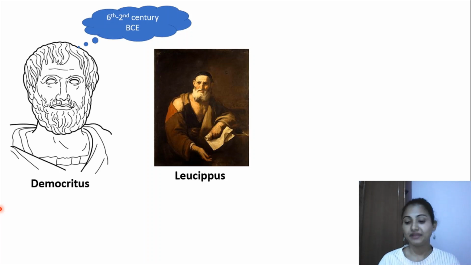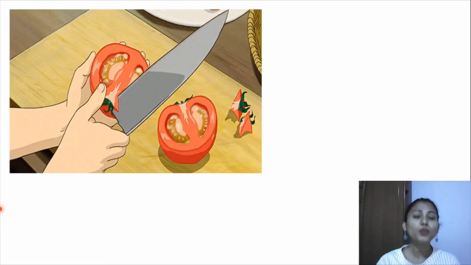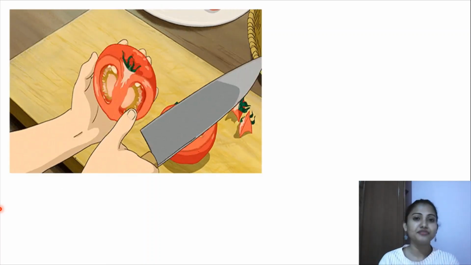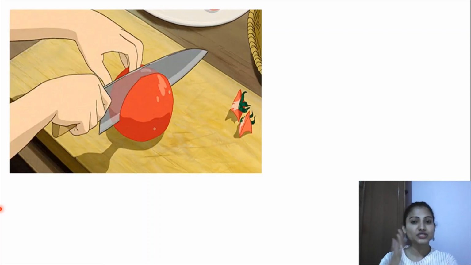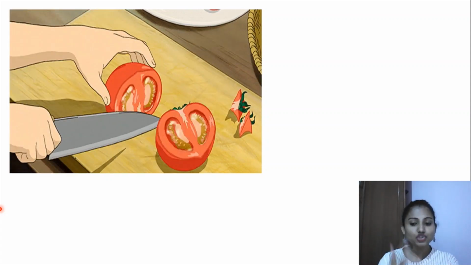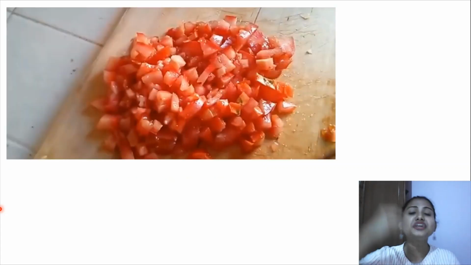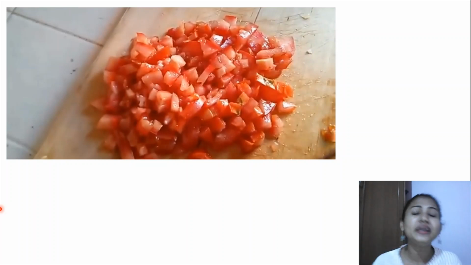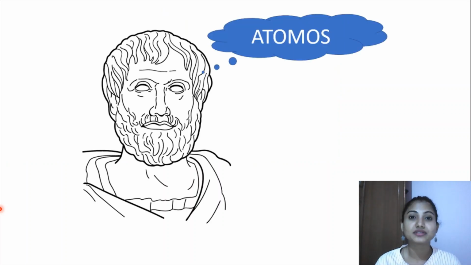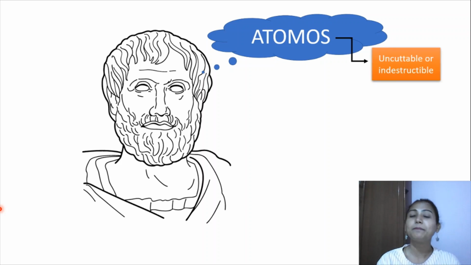They shared that when we cut a substance, for example a tomato which is being cut, you will reach a point where you won't be able to cut it into smaller pieces. That Democritus named Atomos. What is Atomos? It means uncuttable, or indestructible.